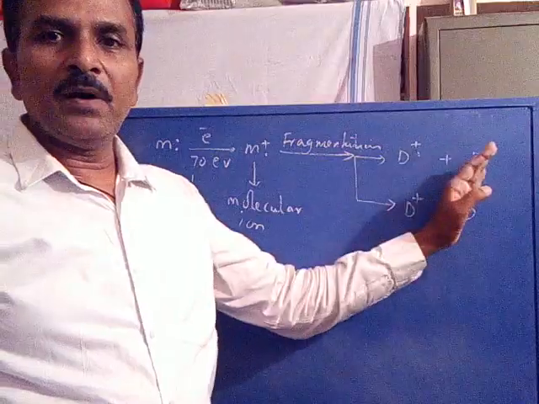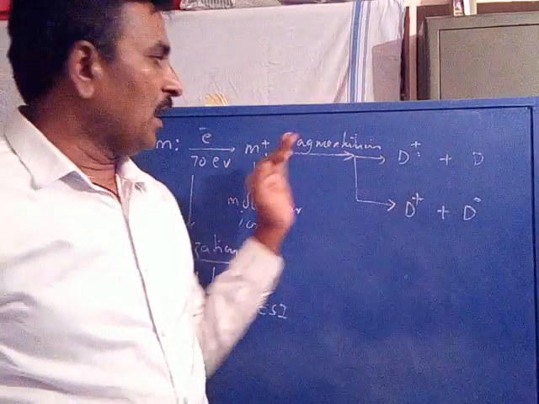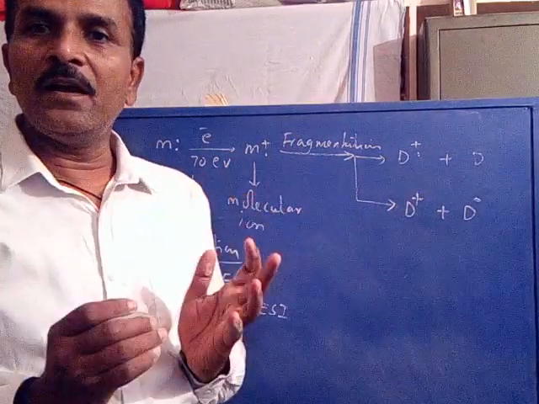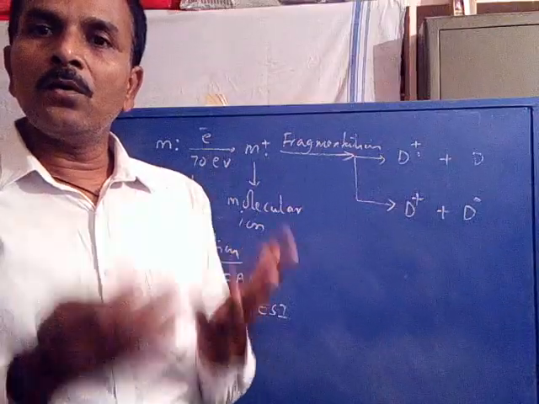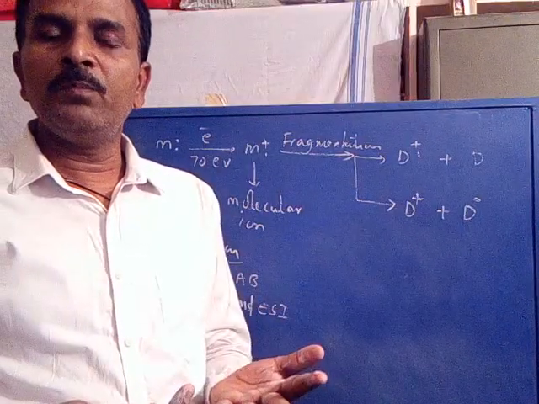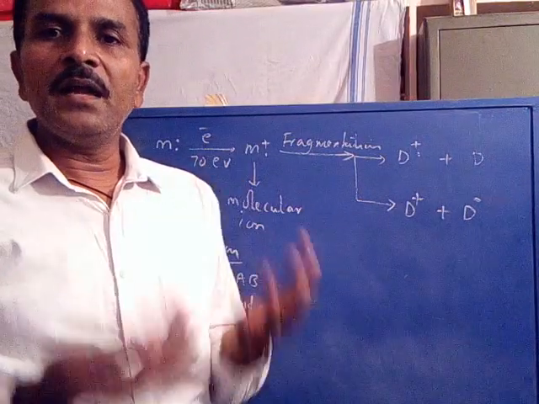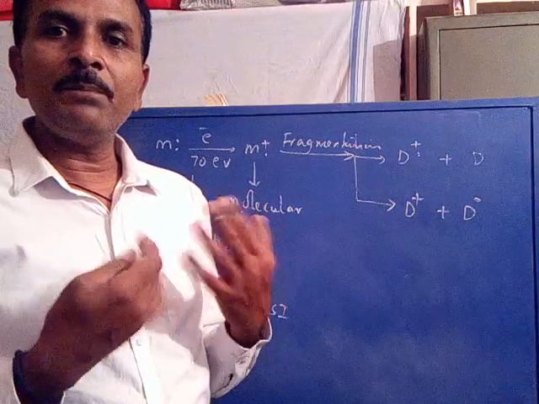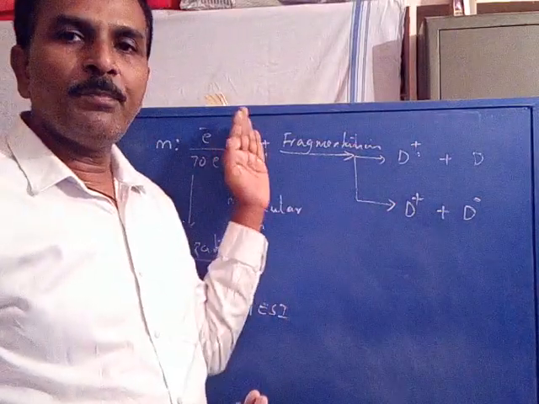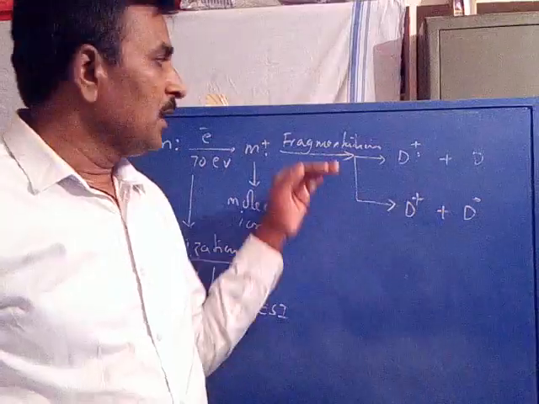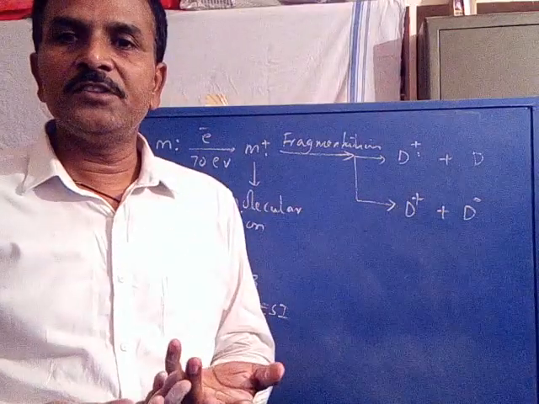Coming to the second part. What is the second part? After the formation of the molecular ion, it breaks up into smaller species. We call it fragmentation. So the second step of the principle of mass spectrometry is fragmentation.